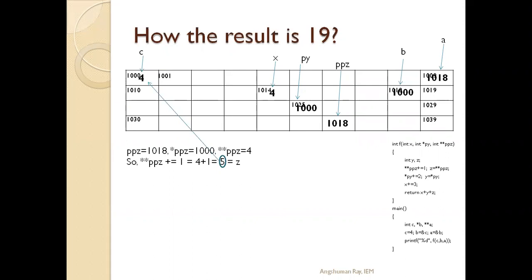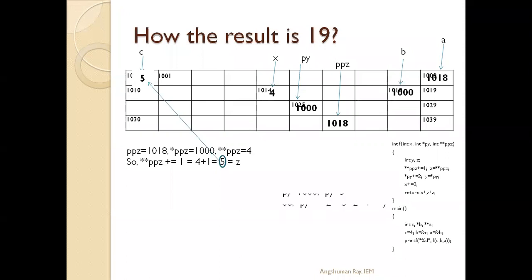What is the double star ppz location? ppz is storing the address 1018, and at the 1018 location we have the address 1000. That means the 1000 location is called double star ppz. So at this 1000 location, this 5 is updated.